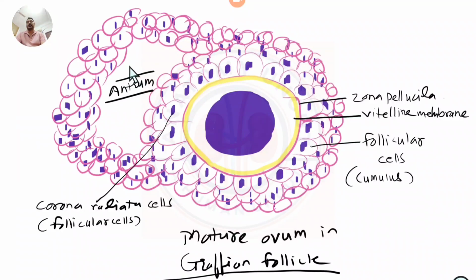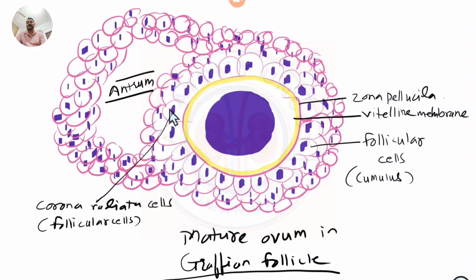Inside that you have the development of a cavity. We generally call this cavity the antrum. In medical language, any antral thing has a cavity. So the antrum is the cavity inside the follicular cells of this follicle, or rather the graafian follicle.